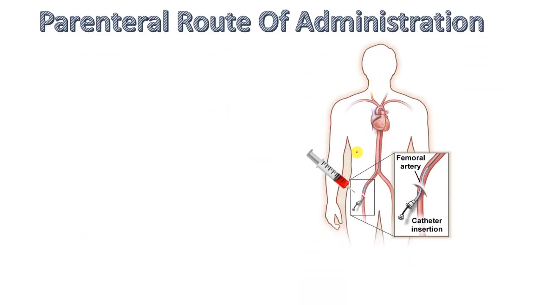Again, there is one route of administration given in the artery. So it is called intra-arterial. Especially it is given for diagnostic purposes. When we have to study something, this route of administration is taken. Here the femoral artery is taken into consideration.